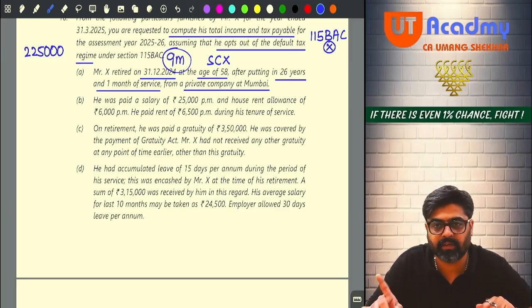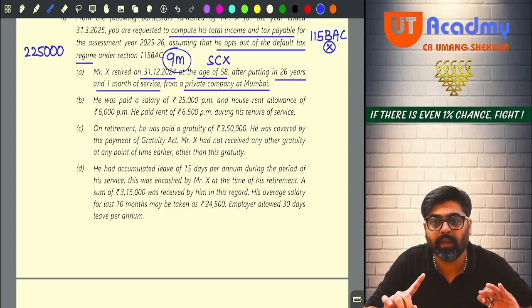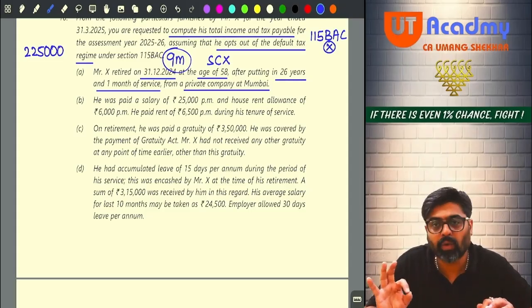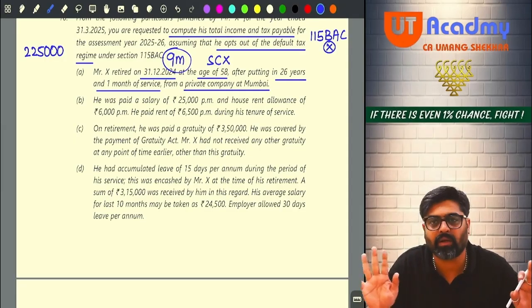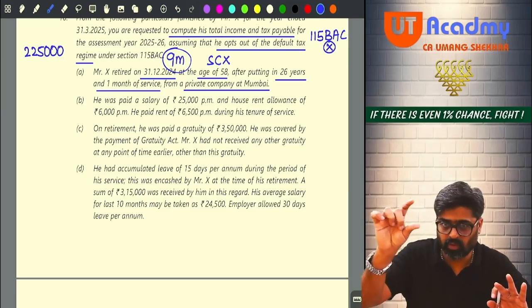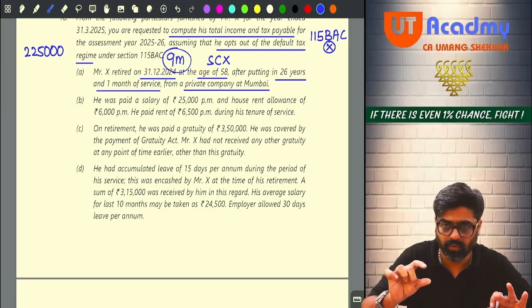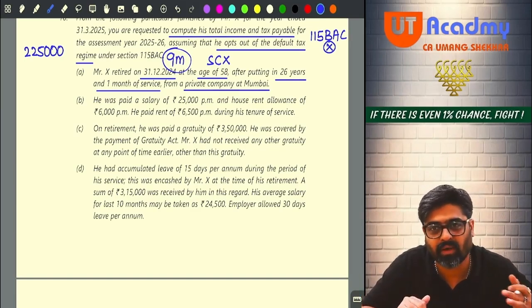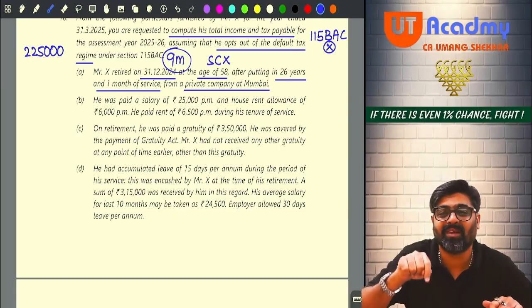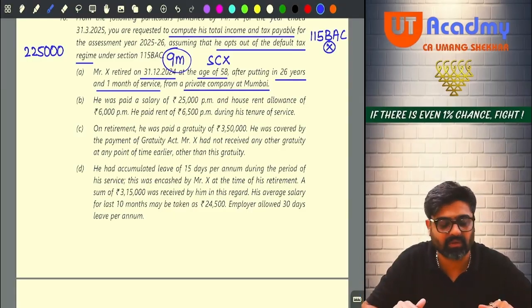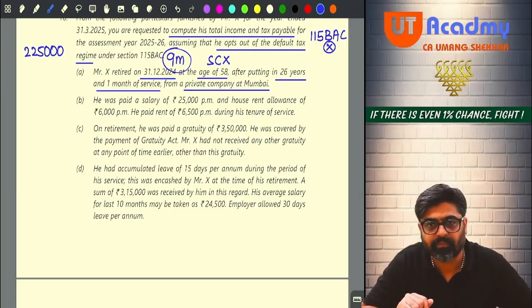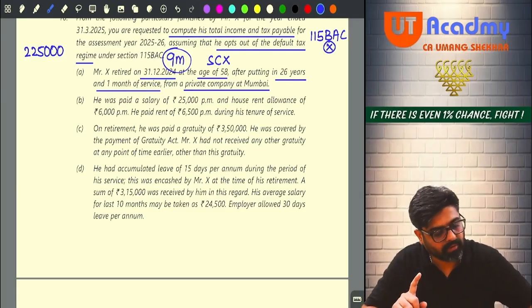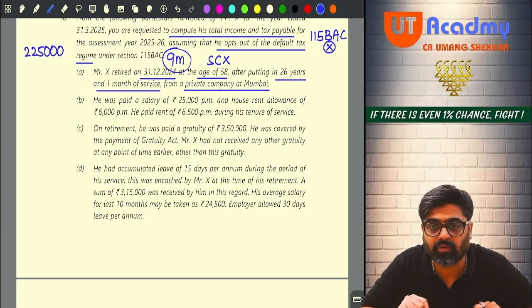A, B, C, whichever is lower. A, 54,000. B, 50% of salary. Only basic is given, DA in terms, turnover commission, etc. not given. Understanding? So 2,25,000 divided by 2, meaning 50% of salary. Why 50%, sir? You could have taken 40% also, no? He is staying in Mumbai, a metro city. So 50% of salary: sorry, 2,25,000 divided by 2 is 1,12,500.